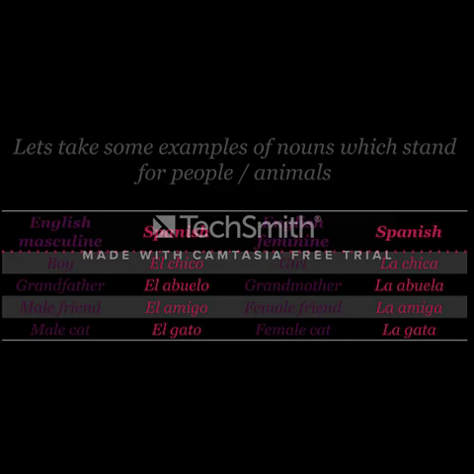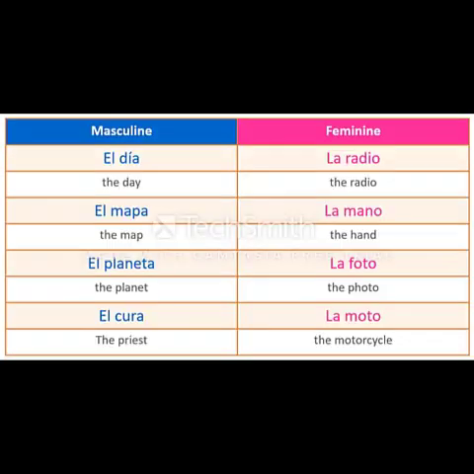So I'm sure you guys must have noticed this pattern that all the words ending with O are masculine words and all the nouns ending with A are feminine words. Yes, this is true to some extent, but there are some exceptions as well. So now let's take a look at all the exceptions. Now, guys, these are few exceptions. Now, in this, you'll see all the words ending with A are masculine words, and all the words ending with O are feminine words. There are some examples, and guys, you'll need to remember them.